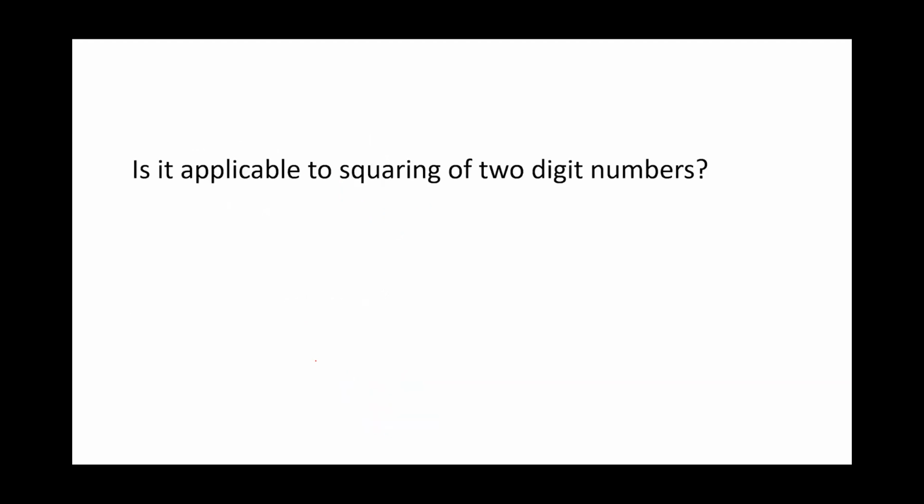Now you would be curious, is it applicable only for 2-digit numbers? What if I get a 3-digit number or a 4-digit number? So the method is called universal method, which means it is applicable for squaring of any digit numbers. So let's try a 3-digit number, 123 square. Remember I said A is the number of tens and B is your unit digit. So same, A square followed by 2AB followed by B square.